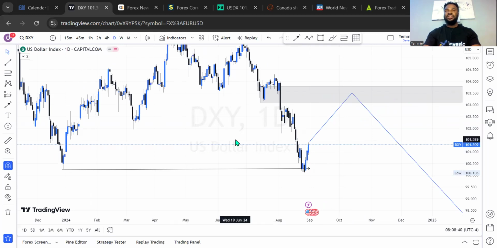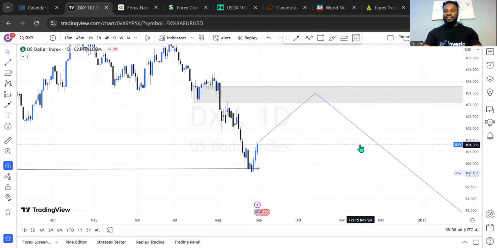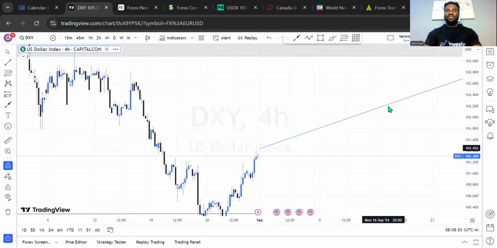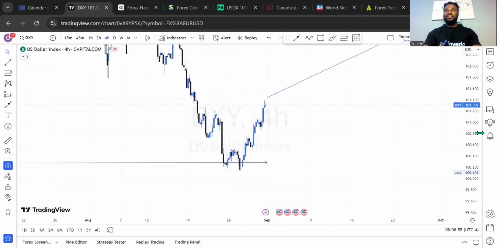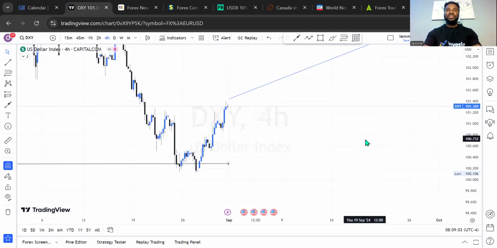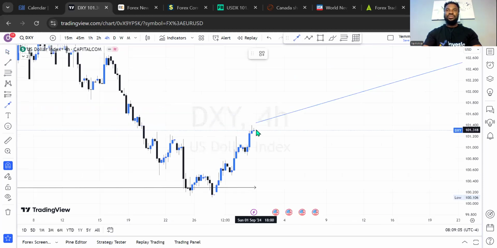And with DXY bullish, we're going to be shorting Euro US dollar and Great Britain pounds US dollar. So what I'll be doing here is just the same. I'll be expecting my DXY to go bullish on the daily outlook. And let's check the 4-hour outlook and see the opportunity we have there. On the 4-hour outlook it is the same, other than that I'm seeing trend line liquidity built up right here, which may actually be in the form of a little bit of retracement for a sell before we experience that buy. This is just my outlook. This is what I'm looking at in this market.